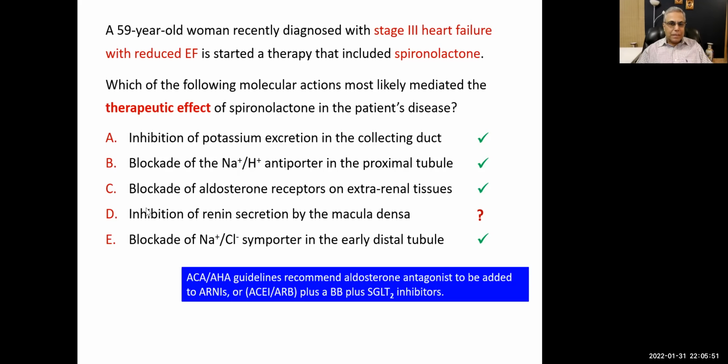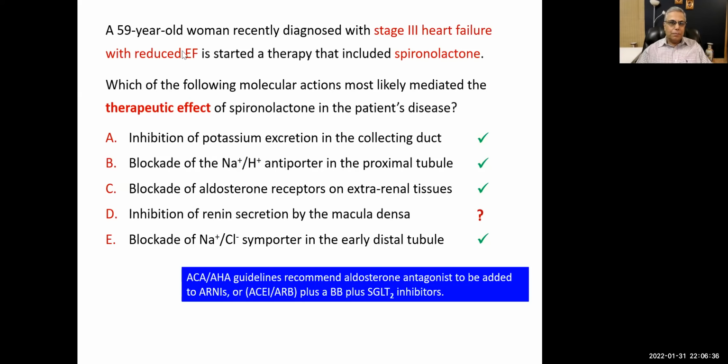And this is blockade of aldosterone receptors on the extrarenal tissues. Yes, this is also correct, and I'll tell you why. Inhibition of renin secretion by the macula densa. Actually, I'm not sure about this. One of my colleagues in my previous university said that it does that, but I didn't find a reference anywhere in any book. And blockade of the sodium chloride symporter in the early distal tubule is also correct, because aldosterone increases the activity of the sodium chloride symporter in the distal tubules, and obviously spironolactone is going to block that, right? So these four answers are correct.